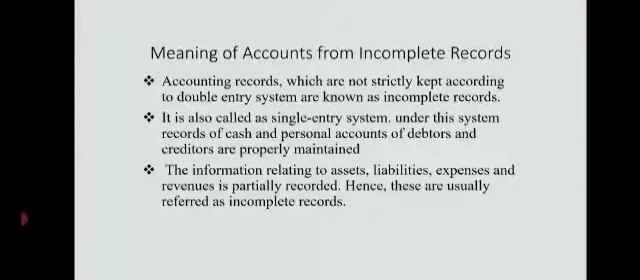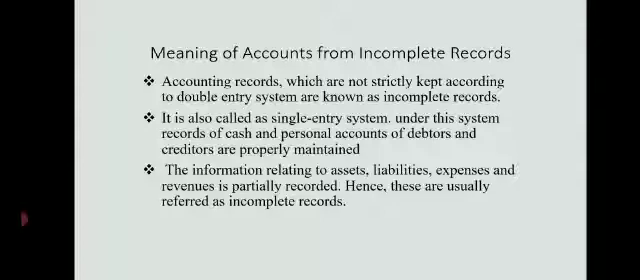The name itself gives the meaning, that is, where the accounts or records are not maintained completely. We call it incomplete records, that is, records which are not strictly kept according to double entry system are known as incomplete records. So the books of accounts where double entry system is not followed, such system of accounting we call it as single entry system or accounts from incomplete records.